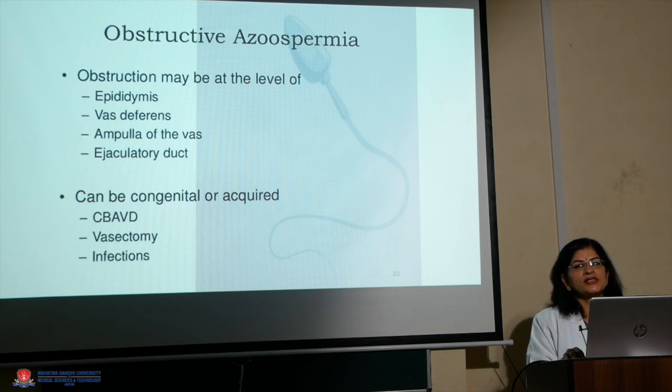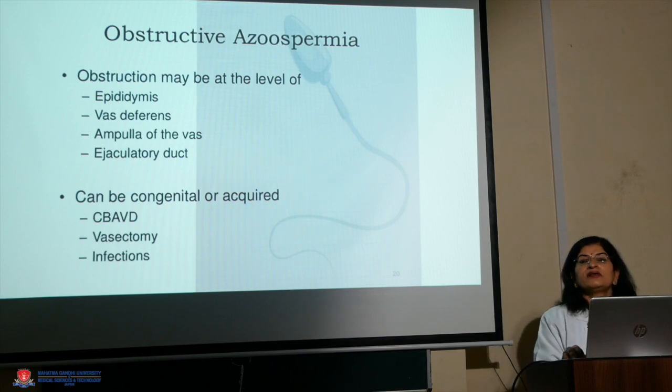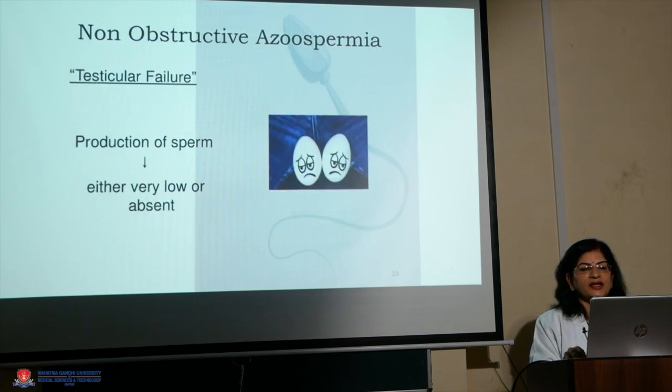Congenital, when there is congenital absence of the vas deferens, which can be bilateral or unilateral; or acquired, because of vasectomy or some kind of infection of the genitourinary tract. Non-obstructive azoospermia can be because of testicular failure. Either the sperms produced are very few or there is no sperm production.